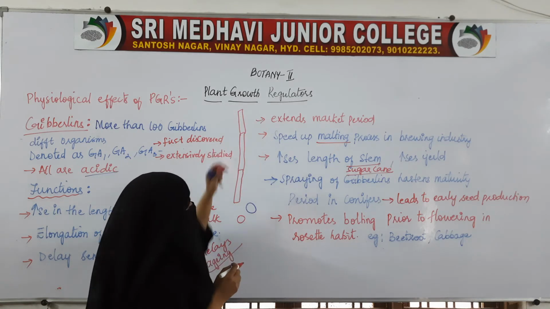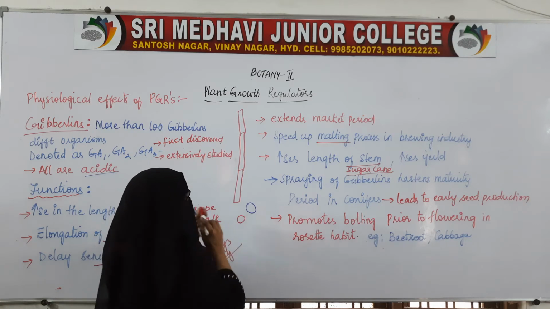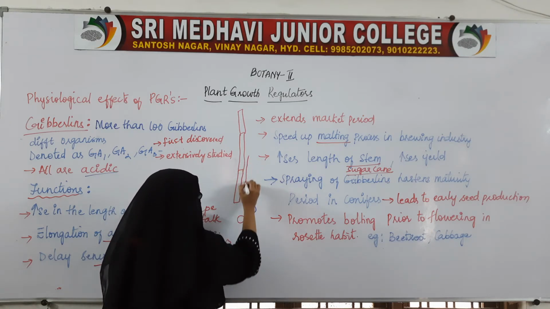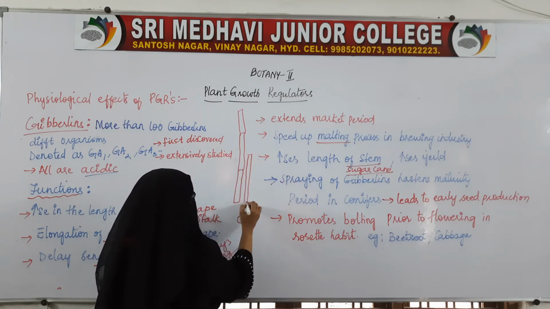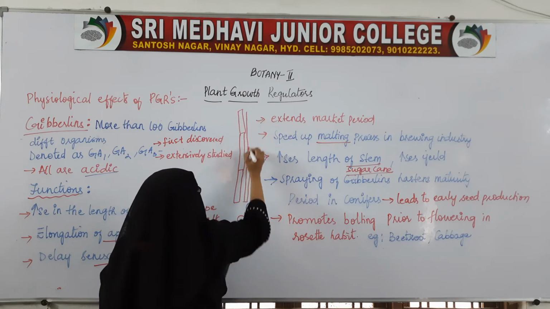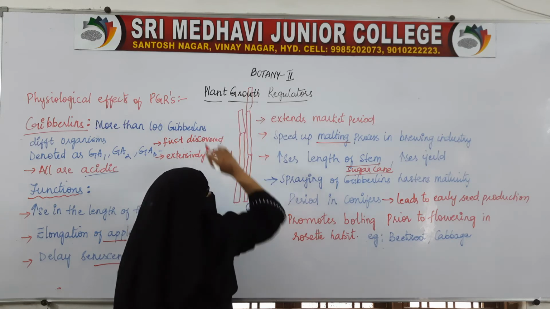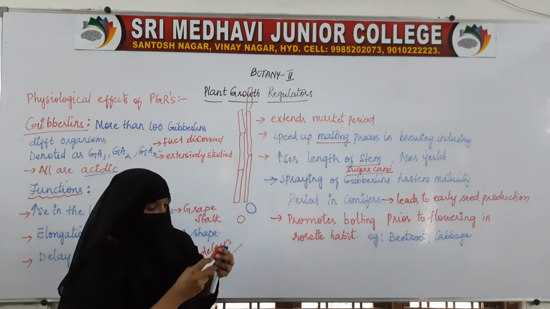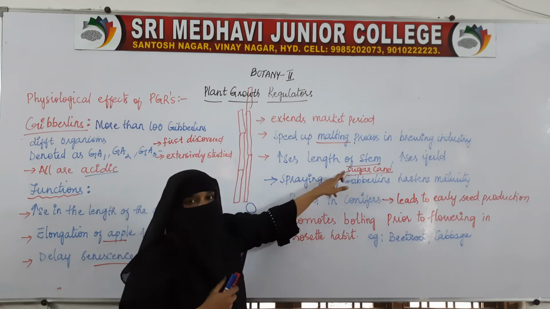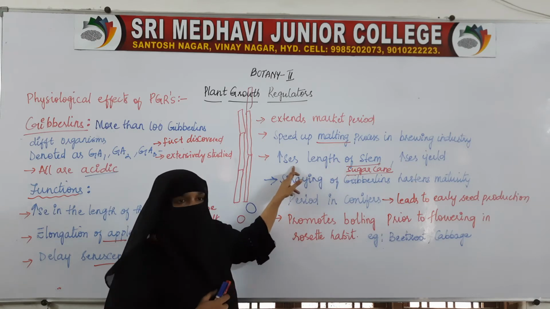So when you spray gibberellin on this one, what happens? It increases the internodal length. So it increases to this size, then again it will increase to this size, then it will increase to this. So it increases in size when you spray the gibberellins.